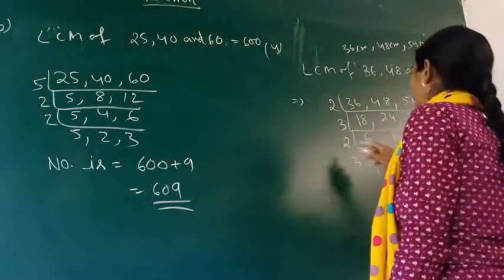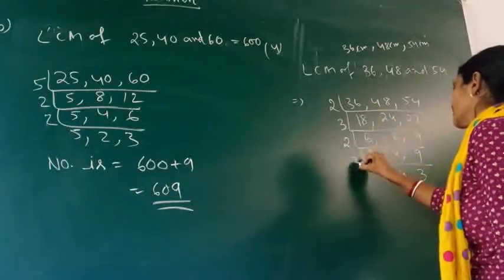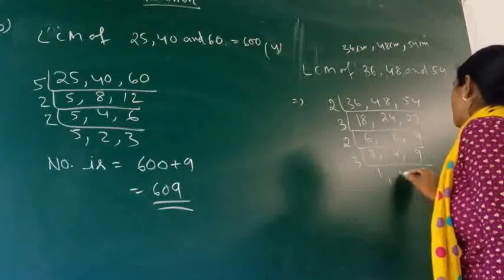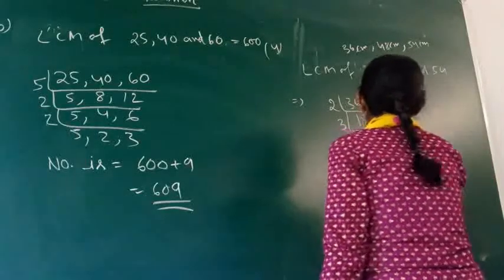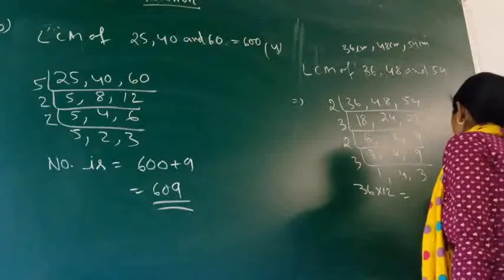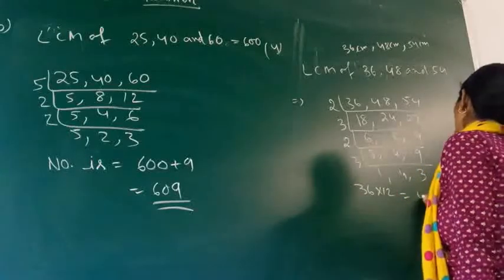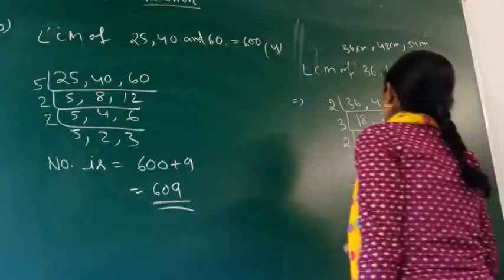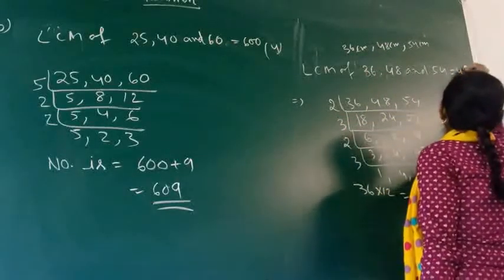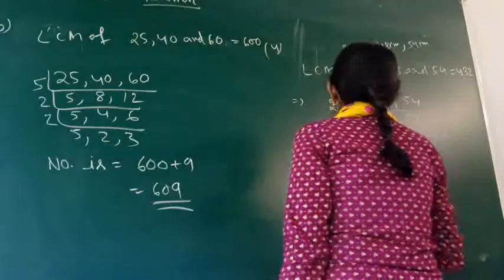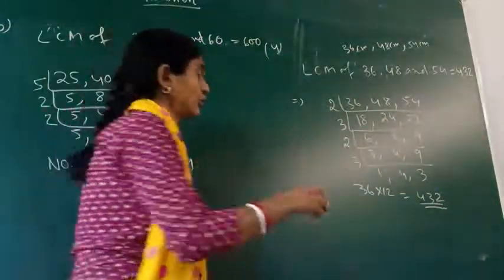Let's multiply them. What are we getting? 2 3s are 6, 6 2s are 12, 12 3s are 36, 36 into 12. So 6, 12 6s are 72, carry 7, 12 3s are 36, 36 plus 7 is 43. So the LCM we are getting here is 432. That means the distance where they will meet again, they will come together.